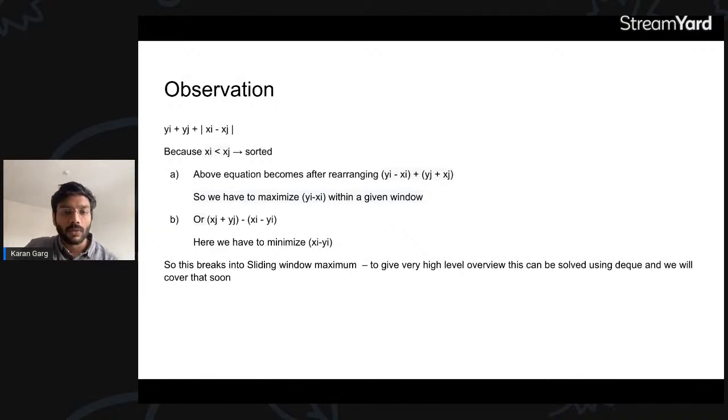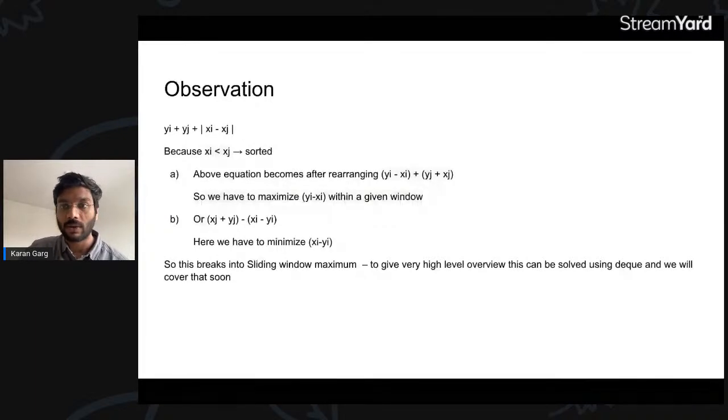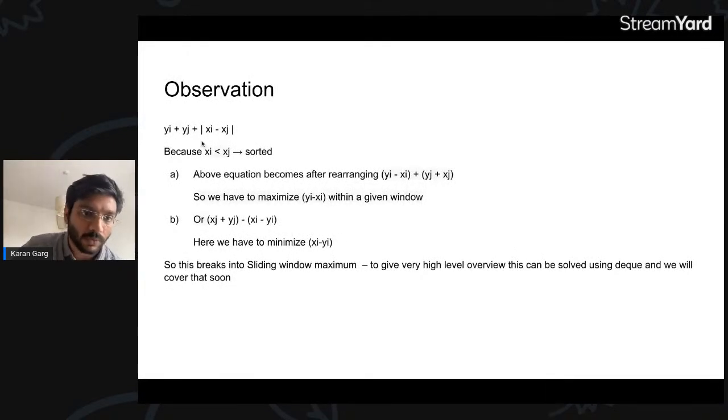What is the modulus of a negative number? It gets multiplied by -1. I hope this mathematical part is clear: if it is negative, the modulus returns a positive number, which is actually xj minus xi instead of xi minus xj.